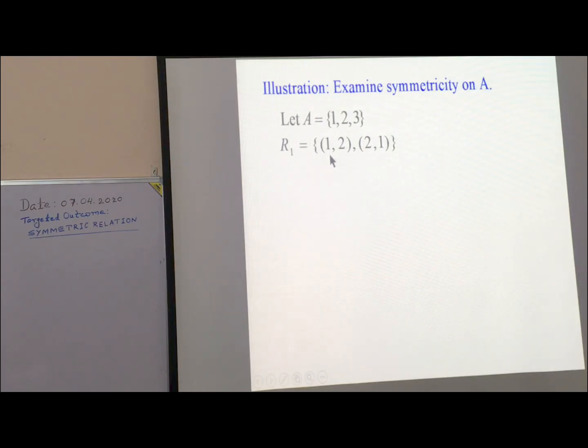Yes, (1, 2) is present here and its opposite (2, 1) is present. (2, 1) is present, (1, 2) present. यहाँ पर ऐसा कोई एलिमेंट नहीं है कि (a, b) is present in R but (b, a) is not present in R. ऐसा कोई केस यहाँ नहीं है. So R1 is symmetric.